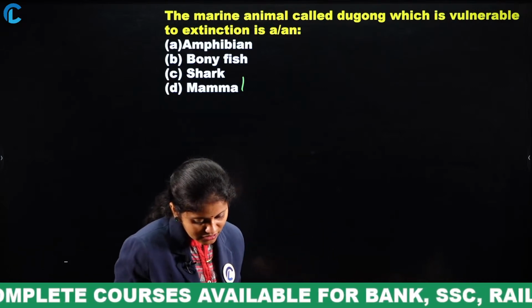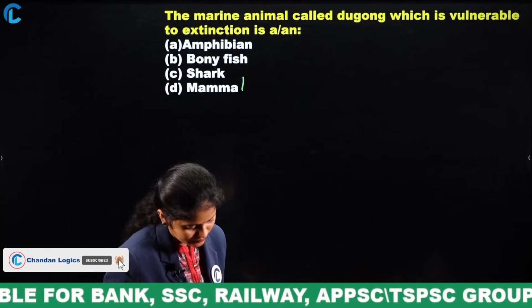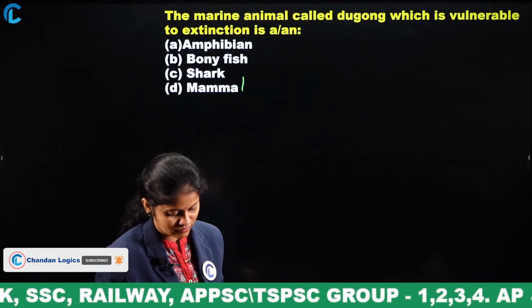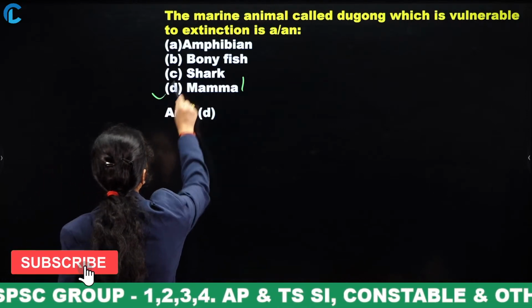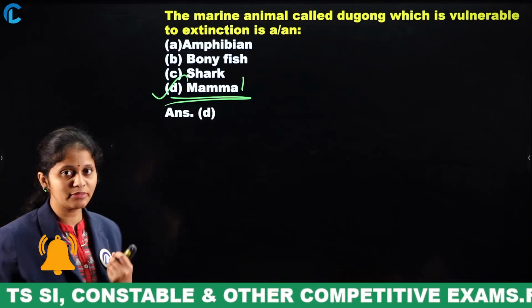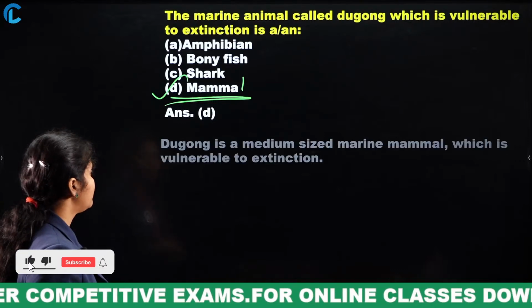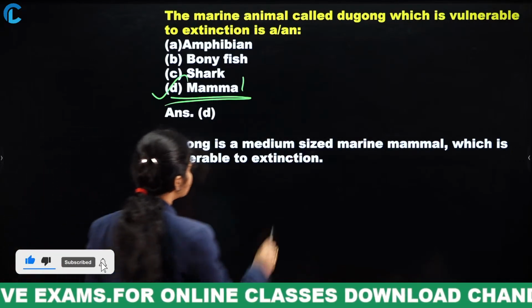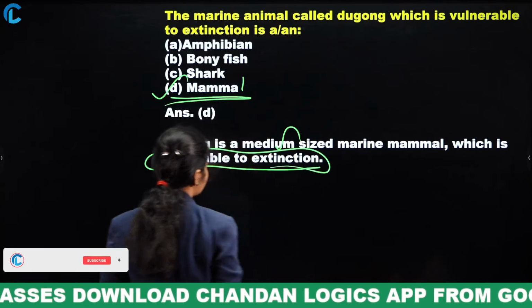Yes, the marine animal called dugong, which is vulnerable to extinction. Dugong is a marine animal that is vulnerable to extinction, and it also comes under the mammals. And even dugong is a medium sized marine animal which is vulnerable to extinction.